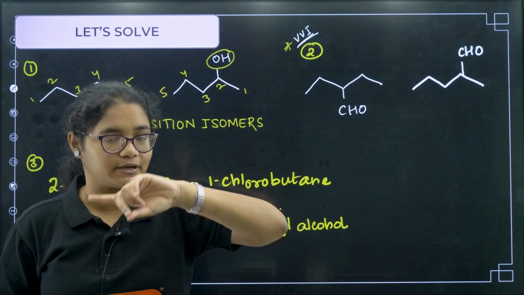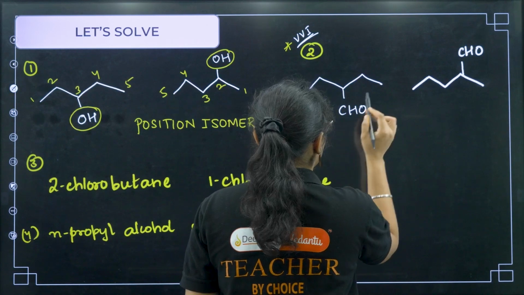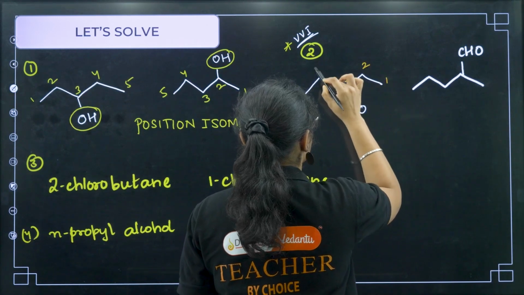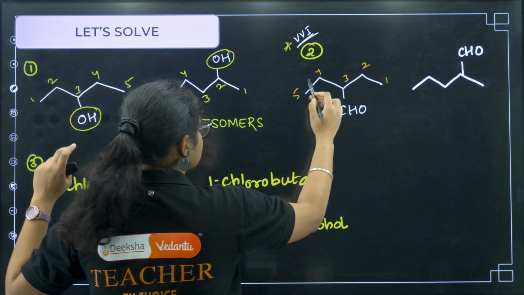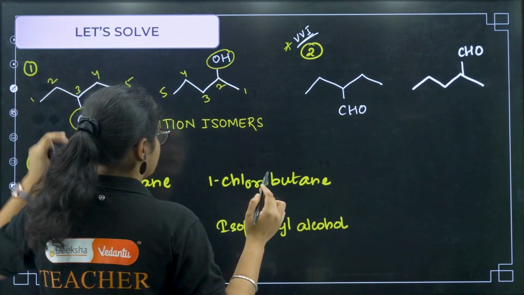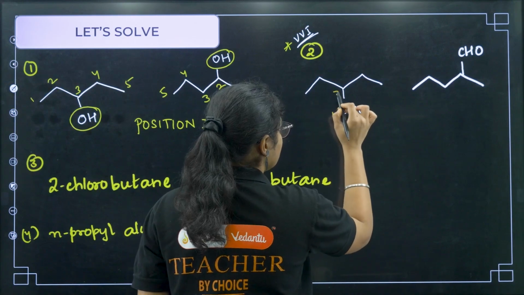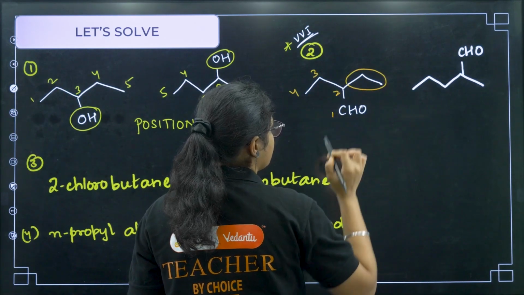The carbon numbering should start from there only. So I cannot number like this 1, 2, 3, 4, 5. This is wrong numbering. When the aldehyde group is the major functional group, the first carbon should be the aldehyde carbon. So I get 1, 2, 3 and 4, and on the second carbon there is a substituent attached.